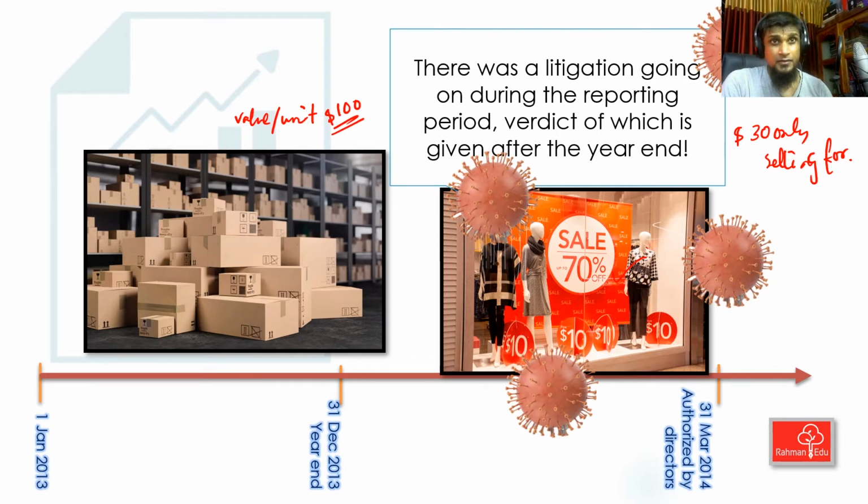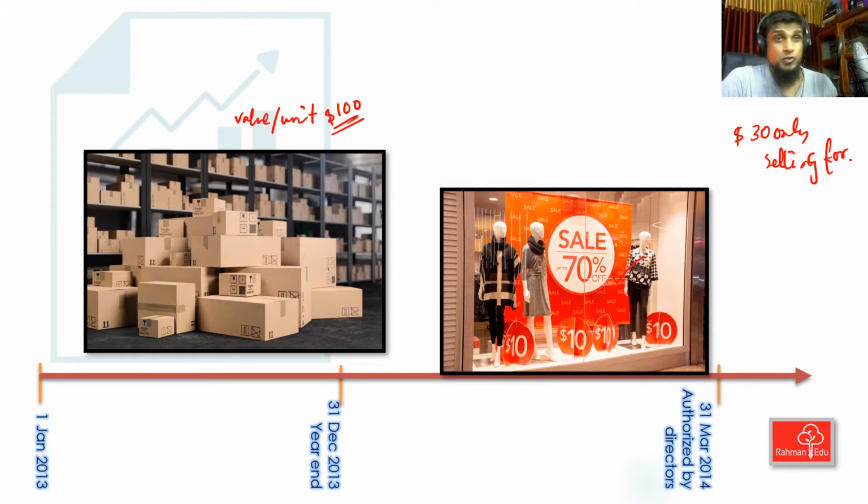So this is a non-adjusting event. How so? Because during our reporting period, our condition was we are selling at $100 per unit. We had that value in our statement of financial position. So this condition arose after the year end, so it will not affect the current presentation. Okay. So we got one answer. Maqsudur Robin: it's an adjusting event. Adjusting event. How so?